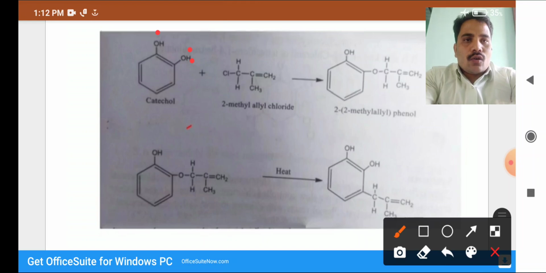The hydroxyl groups in meta position we call resorcinol, and in para position we call quinol.